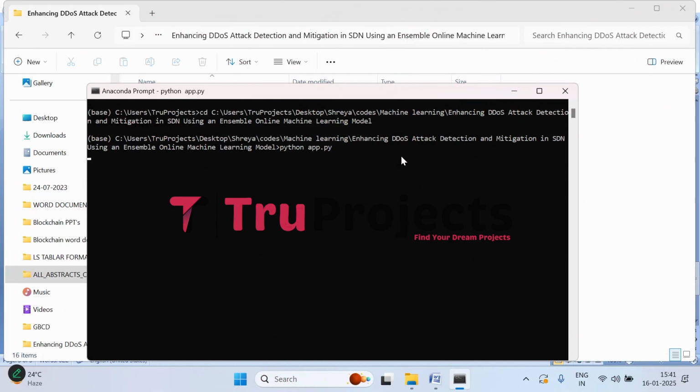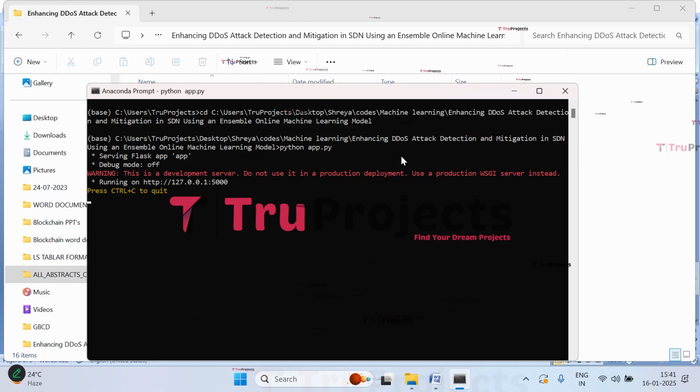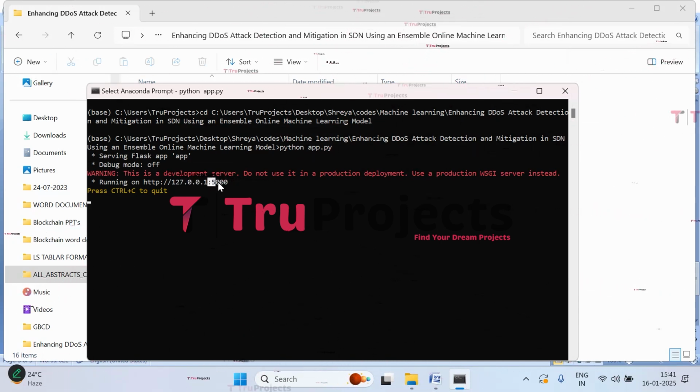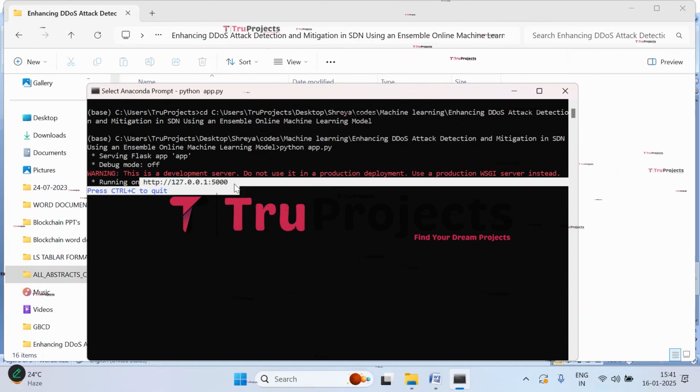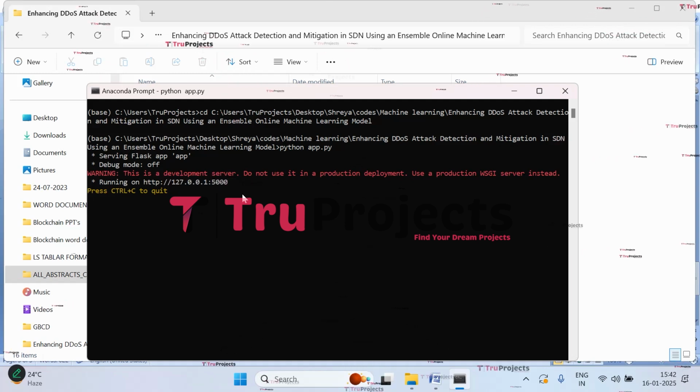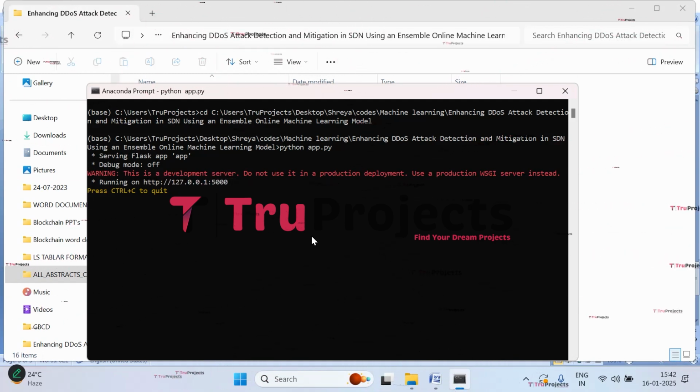This command will execute the Python script and perform a runtime check for any syntax errors or logical issues. After running the app.py file, the Flask framework will host the application locally at the default address, which is the localhost and the port, unless configured differently. So this is the localhost and this is the port. Now copy this local link provided by the Flask framework and paste it into any web browser. I'm copying the link. I prefer Google Chrome, so I will paste it in that.